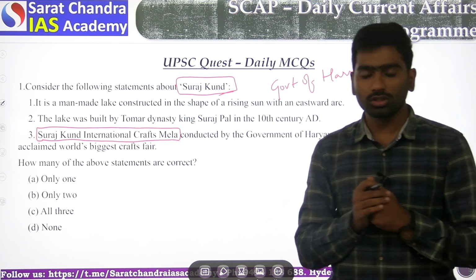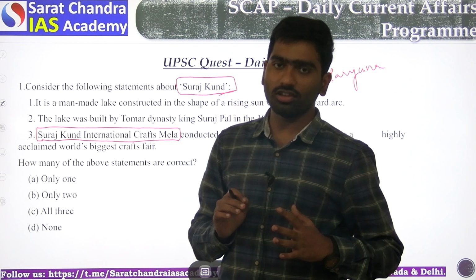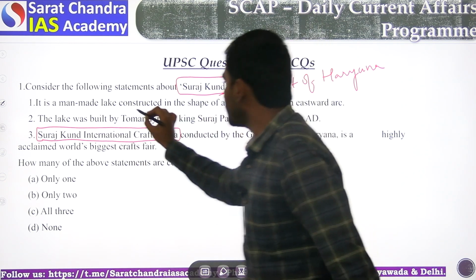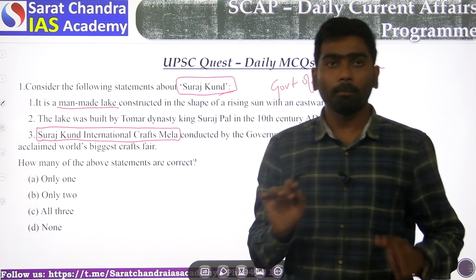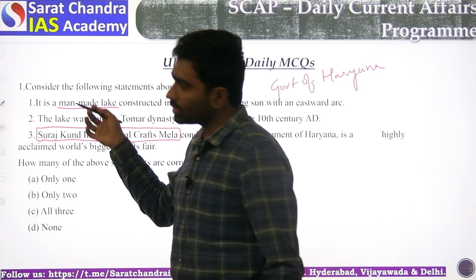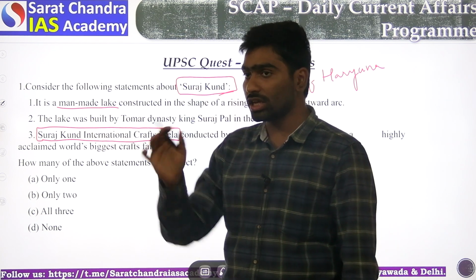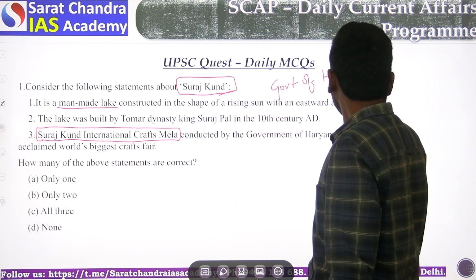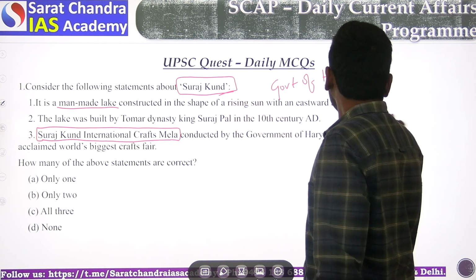Suraj Kund has some significance because it is a man-made lake. It also has significance in Haryana because its shape looks like a semicircular rising sun.